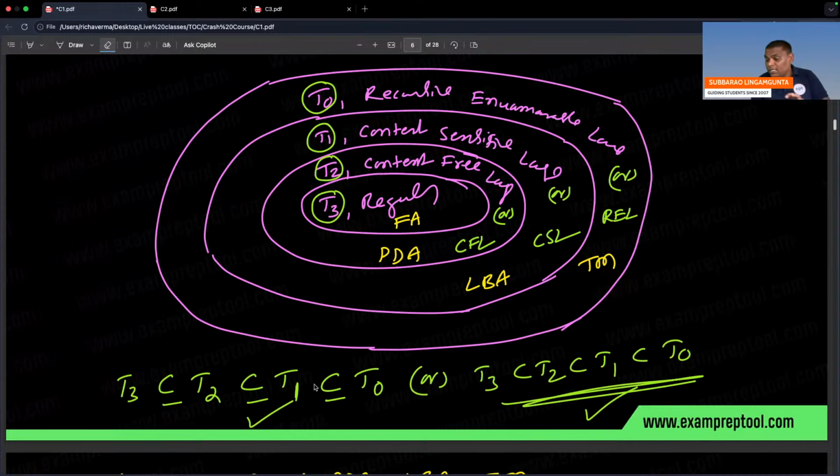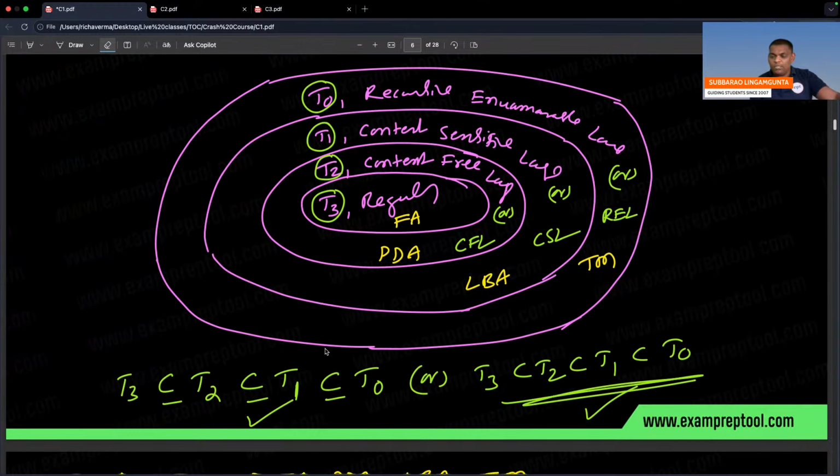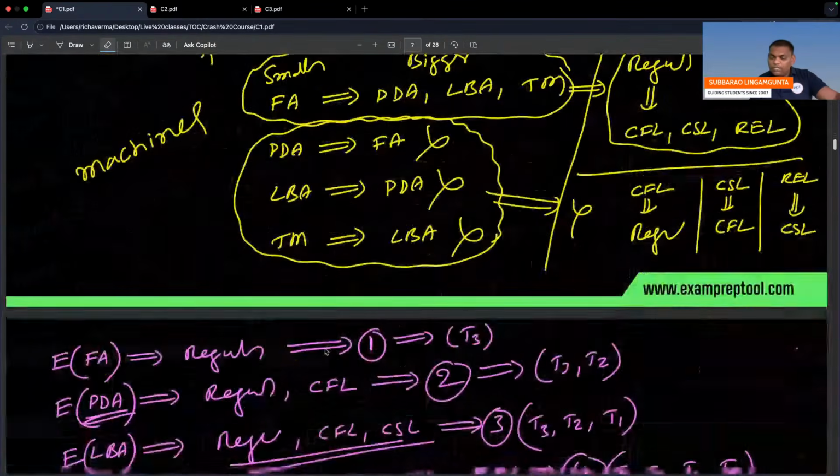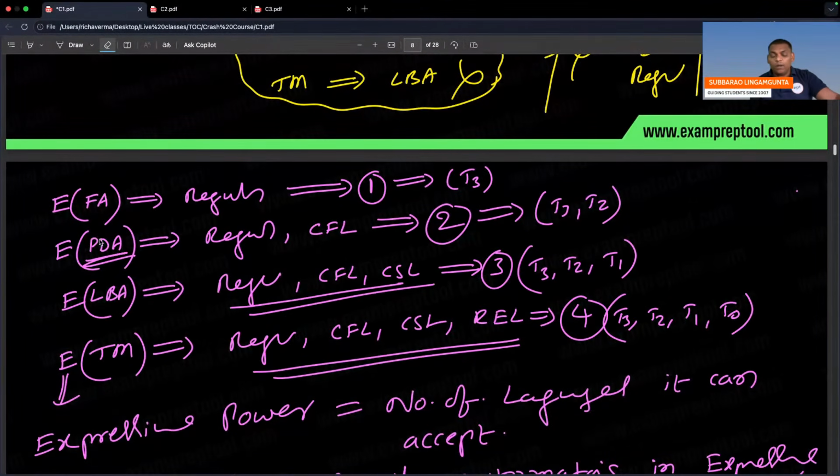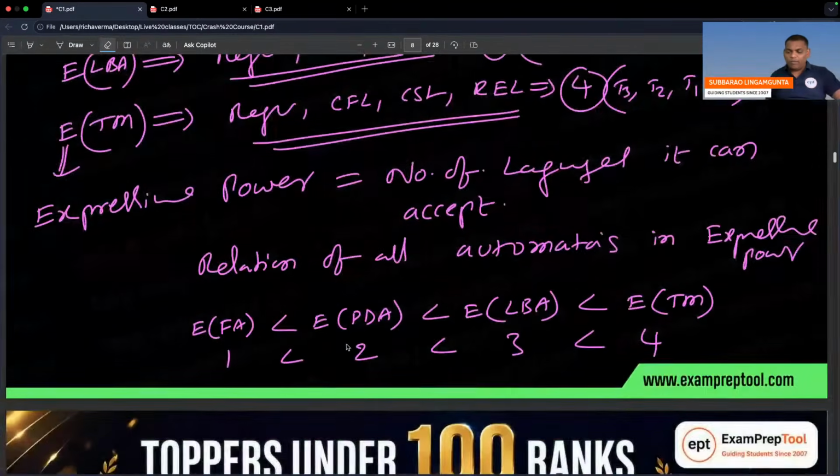In sets there is a subset relation, but here integers, remember. Expressive power of finite automata 1, PDA 2, LBA 3, Turing machine 4. These are integers, so less than. I hope you are okay. If you don't have any objection, I can move to the next one.